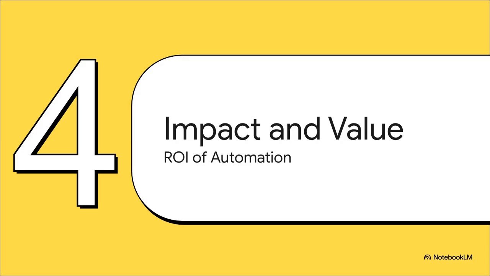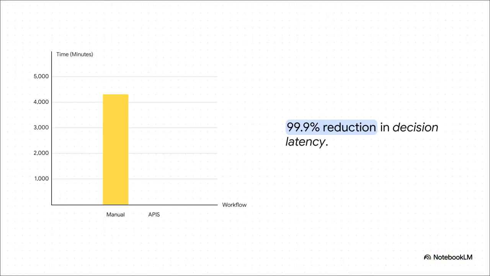Finally, let's look at real-world impact and value. We've seen the structural engineering and the security. Now let's quantify the actual return on investment of this automation. The latency reduction is absolute. We take a manual procurement cycle that typically drags on for 3 to 5 business days and systematically crush it down to under 30 seconds. That is a 99.9% reduction in decision latency. It's a total game changer.